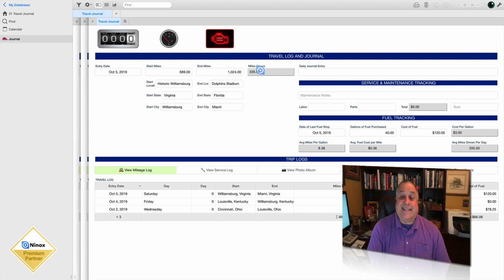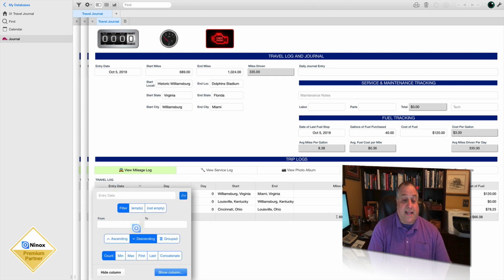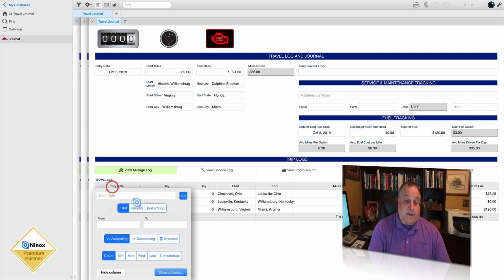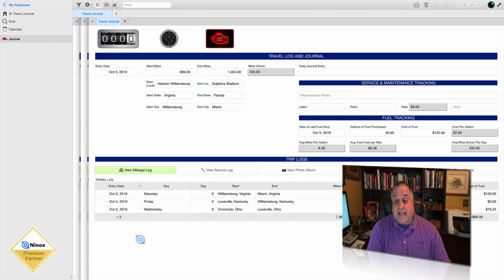Up here we see the details of this link, this single day of travel. Here we see the chain with all of its links, 3 so far, being presented. And you'll notice it's in reverse order. Yesterday is always going to be at the top of the list, with the first day of the trip being at the bottom. It's as easy as clicking on the entry date and changing it to ascending order if you wanted to reverse that. I'm going to go ahead and keep this in descending order.